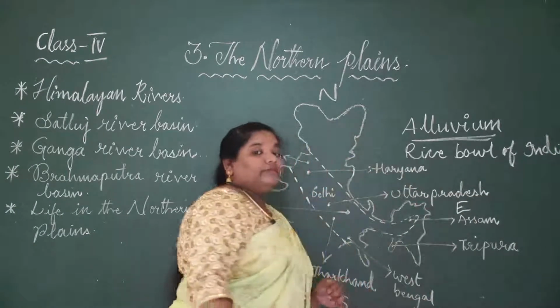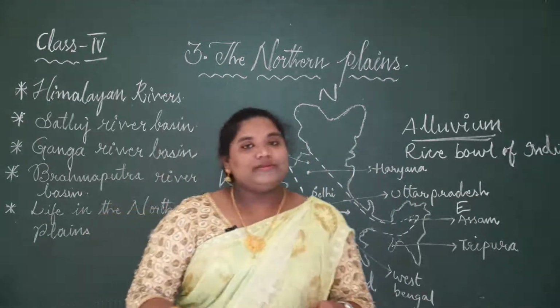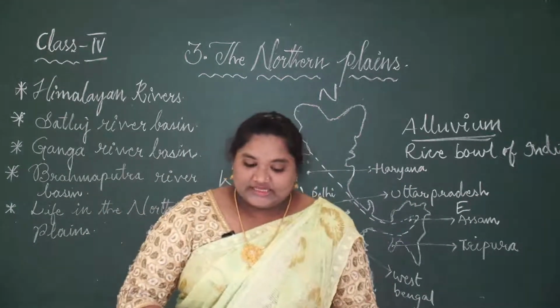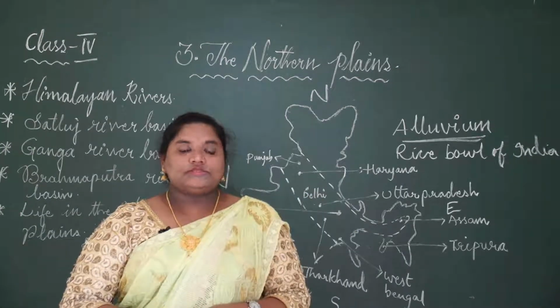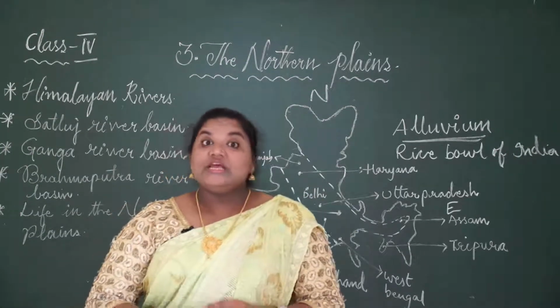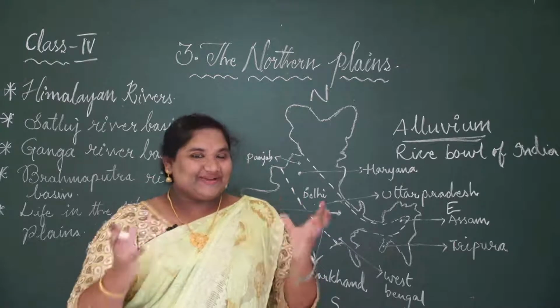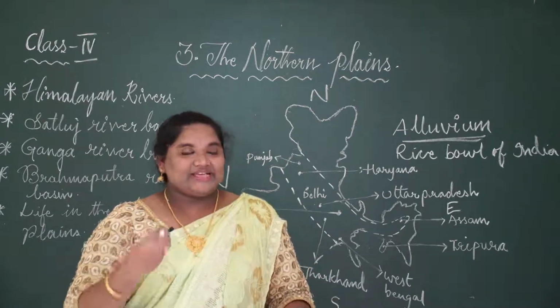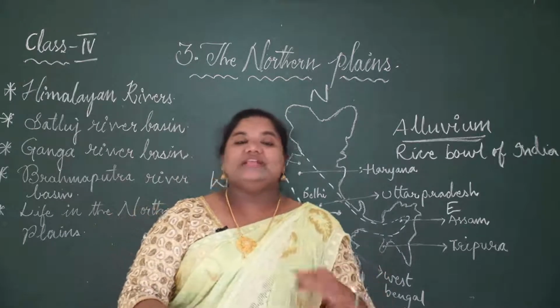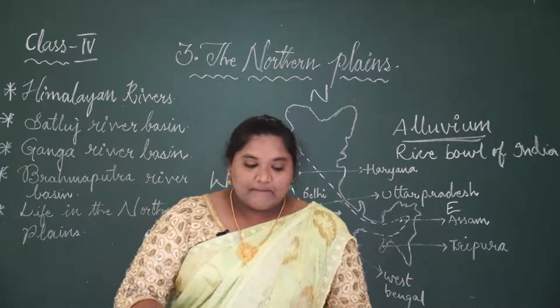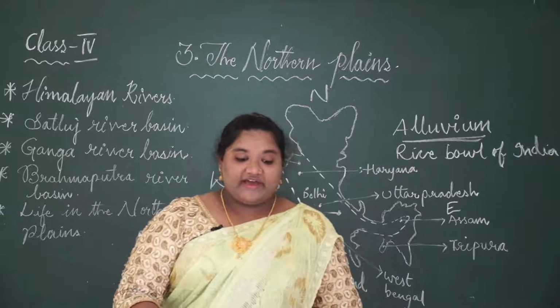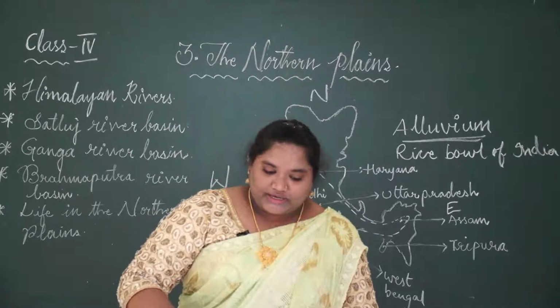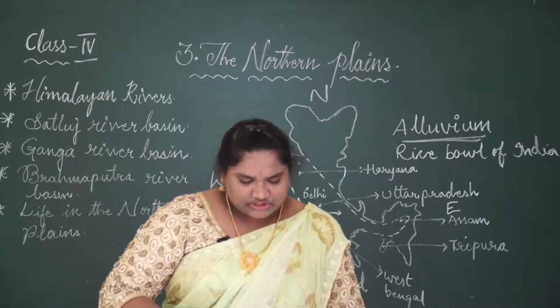As it gives paddy much, where all the paddy grows. So that is why it is called as... So this alluvium soil is good for growing crops. So we all love to eat rice very much. So in this region the paddy is grown much. Then we have three more important rivers in this region.